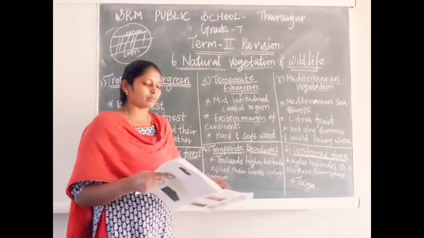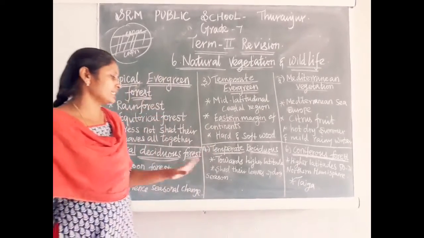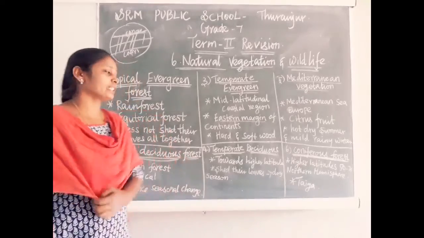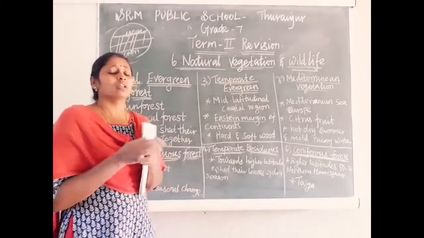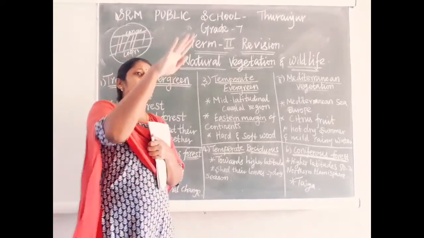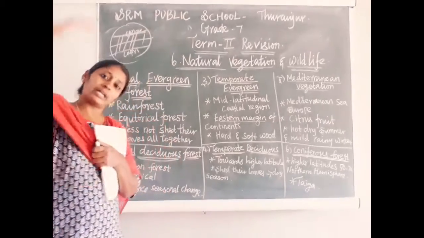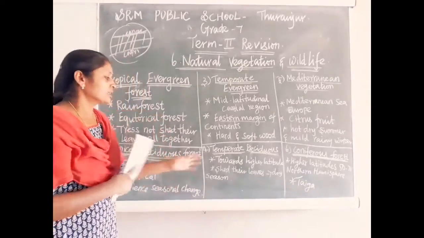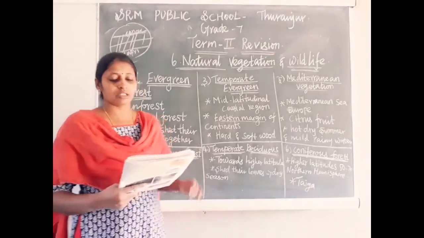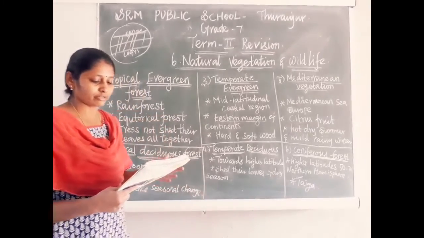Next we are moving to temperate deciduous forest. Where can we see temperate deciduous forest? Moving towards the higher latitudes.